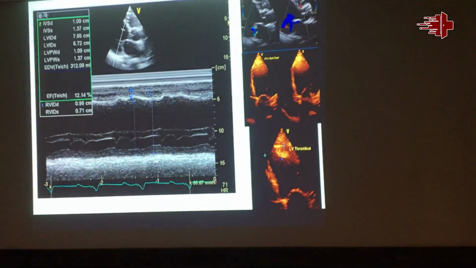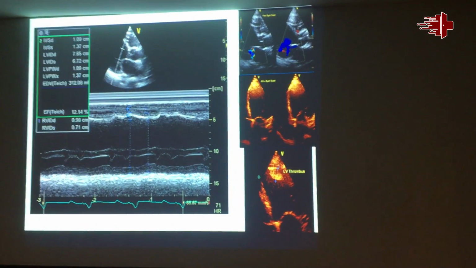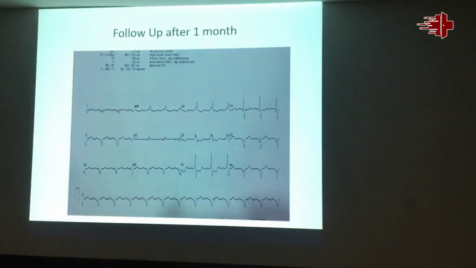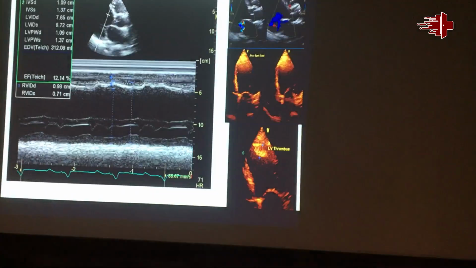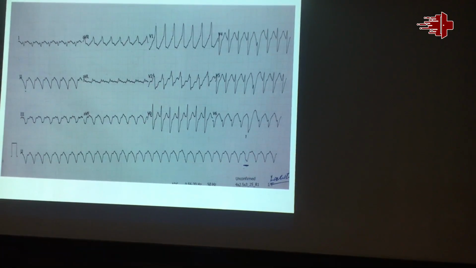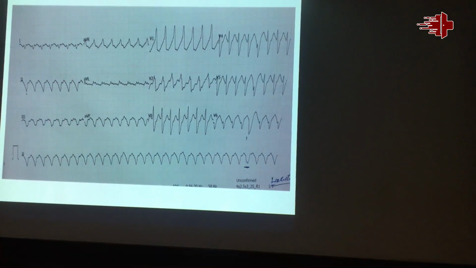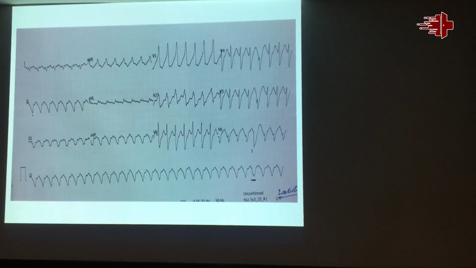Sometimes, like this patient presented with cardiac arrest, and he had a very poor LV. His ejection fraction was 12%. So he was immediately delivered a shock. This was the ECG after the shock. So this fast arrhythmia, which led to his hemodynamic collapse, was actually supraventricular tachycardia. I ablated it. It was AVNRT.